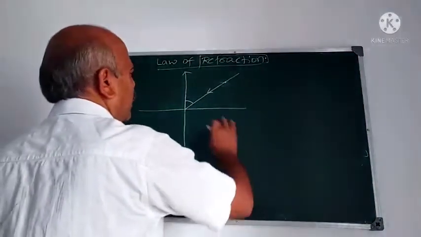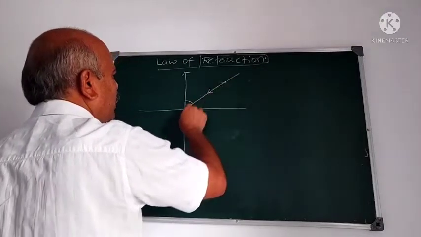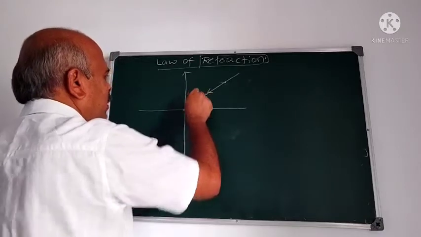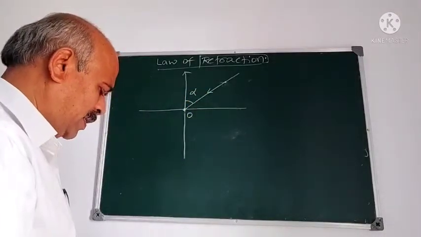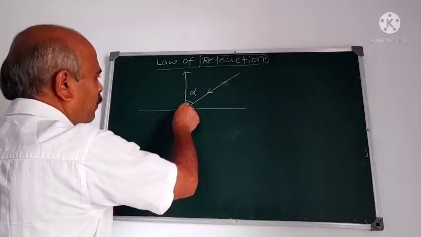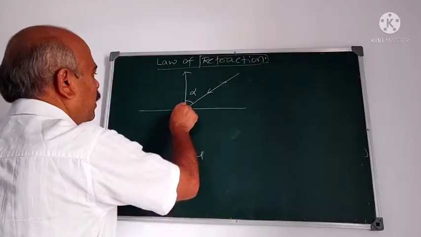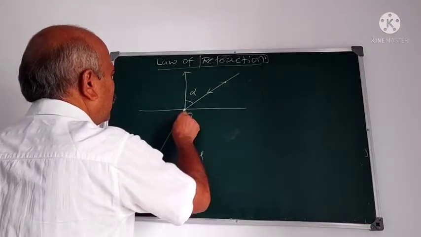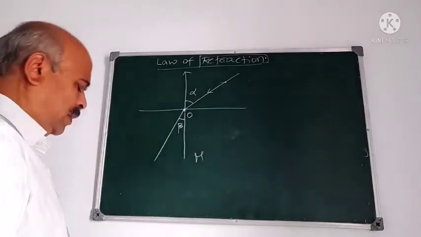Suppose a light ray travels from vacuum and is incident at this point O. Suppose the angle of incidence is alpha, and it travels through another medium with refractive index mu, and suppose the angle of refraction is beta.